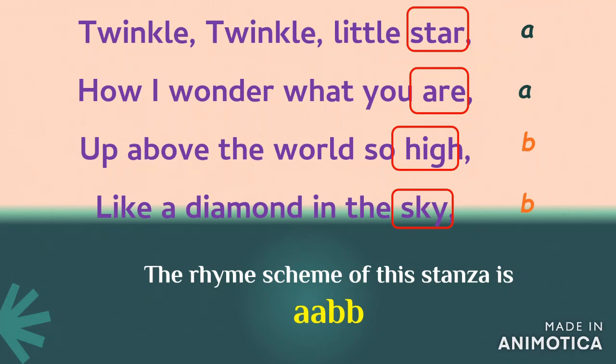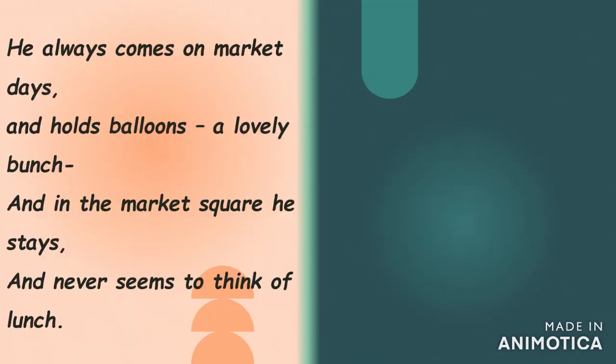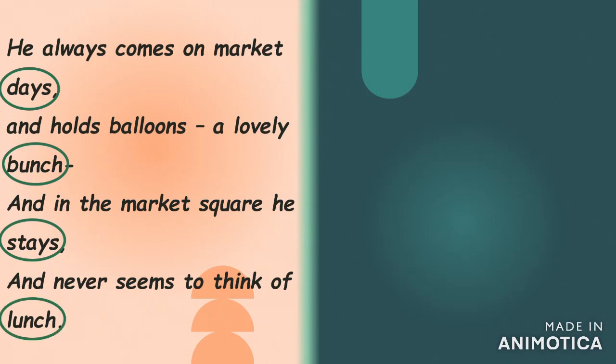Let's look at another example. Here is a stanza in front of us. First of all, let's find out the last words of each line. So here the word is days, second line bunch, third line stays, and fourth line lunch. Now let's find out which word rhymes with the other. So days is the first word and hence we label it as A. The next line, bunch. Days and bunch don't rhyme with each other, so we give it another name, B.